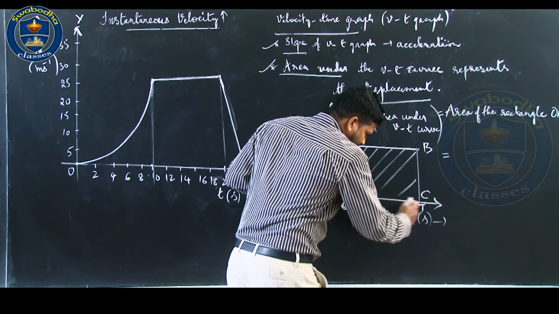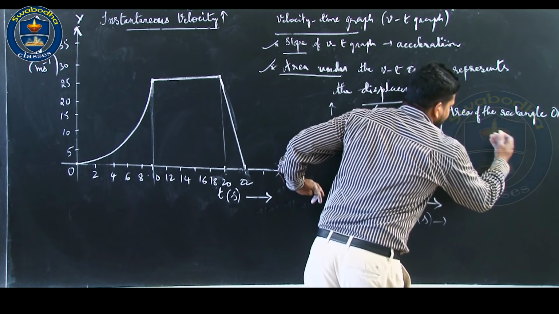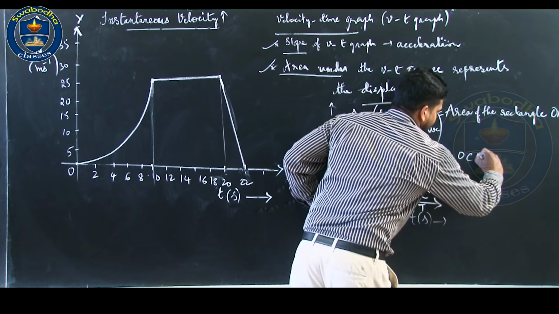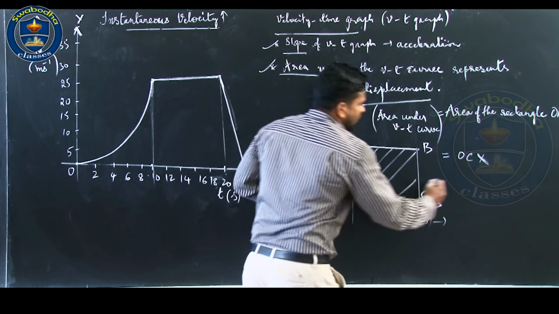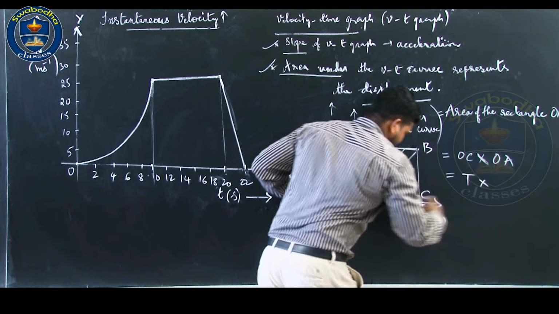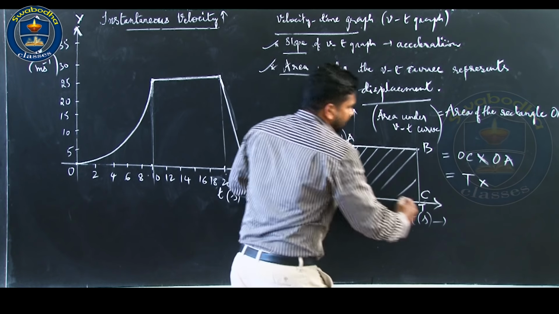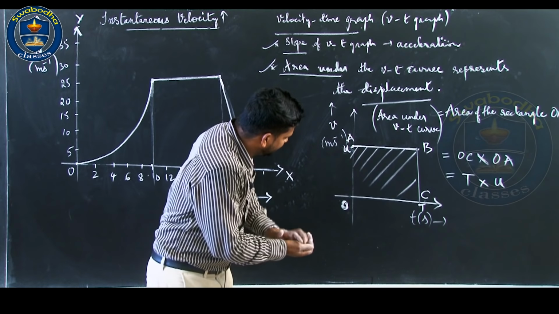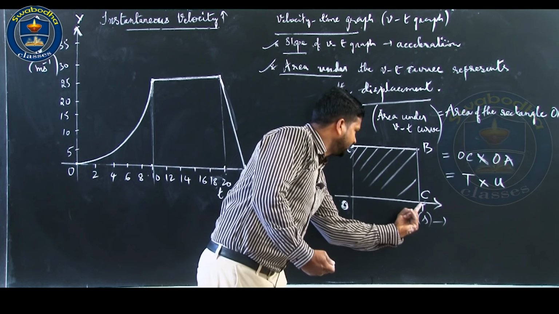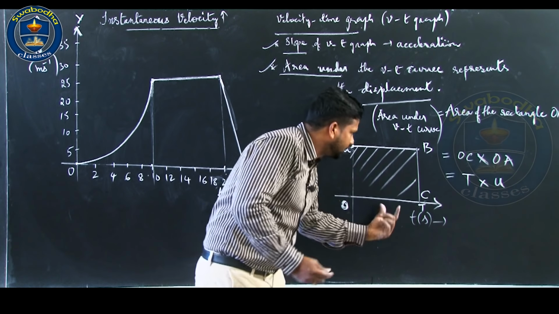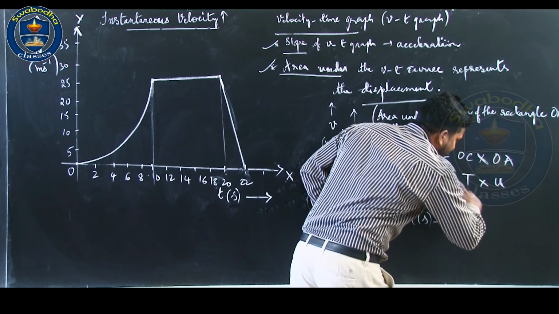So, this is t. OC into OA, where OC is time t seconds and OA is u. This is u, this is t seconds. This is time, this is velocity. So, velocity into time.